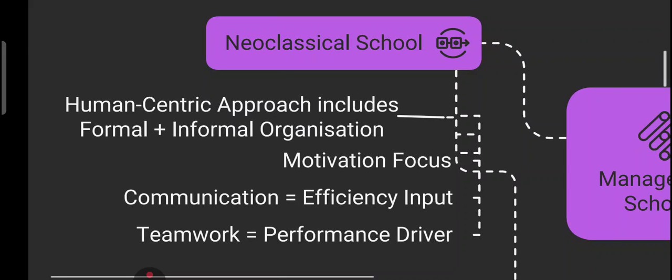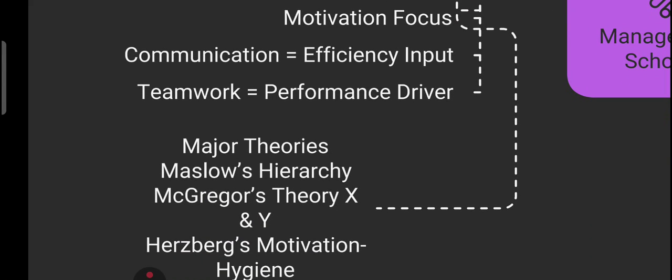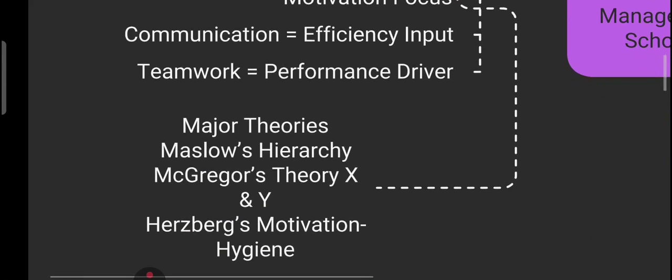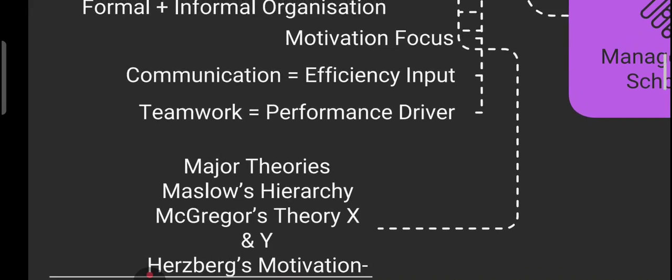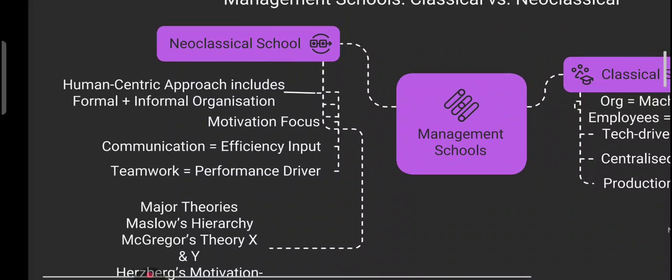This approach values both formal and informal organization, and it introduced major theories like Maslow's hierarchy, McGregor's theory X and Y, and Herzberg's motivation and hygiene theory. So in short, we can say, while the classical school focuses on the system, the neoclassical school focuses on the soul of the system, the heart of the system. And what is the heart of the system? It means the people. So that's the difference.